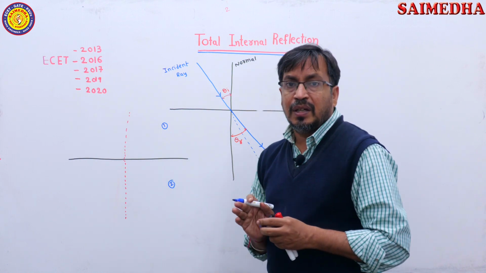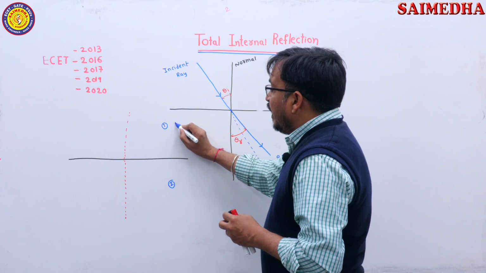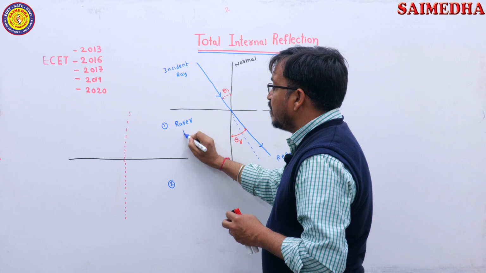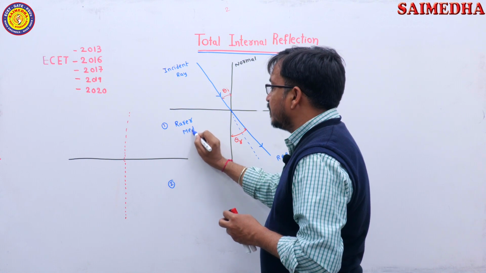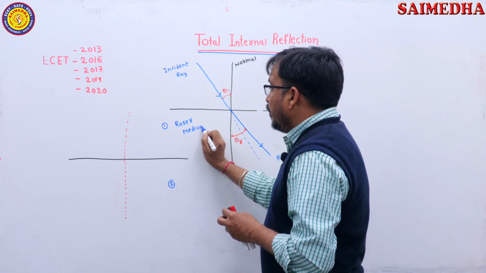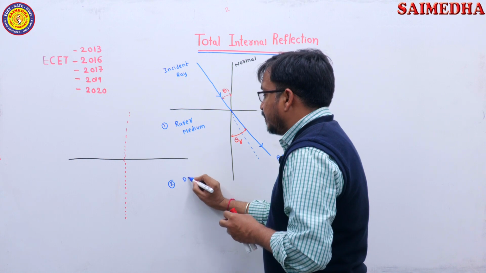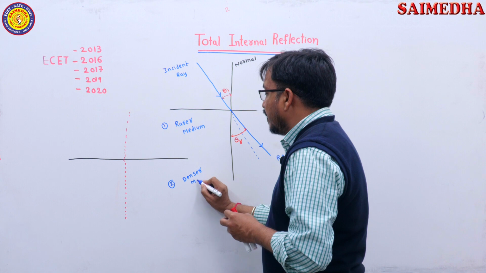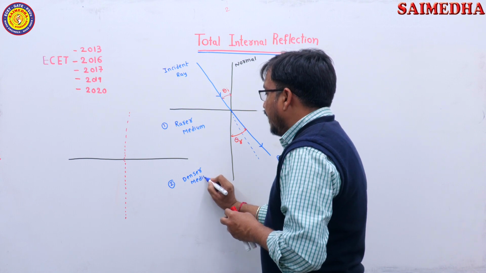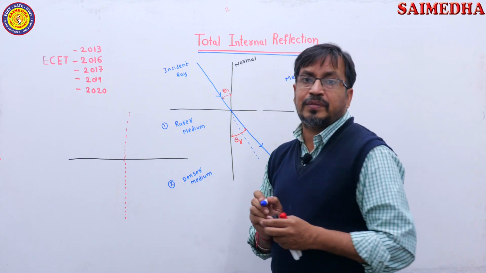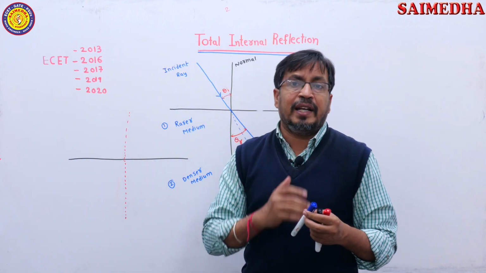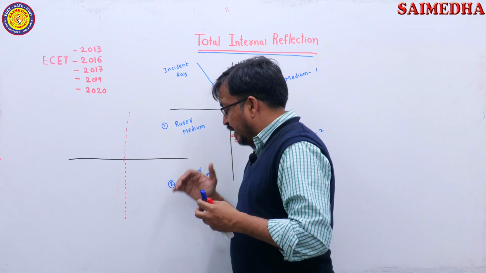Here I am considering medium 1 is rarer medium. Medium 1 is what? Rarer medium. And medium 2 is denser medium. Rarer medium and denser medium. See here students, so first we should have a concept idea of rarer medium and denser medium.